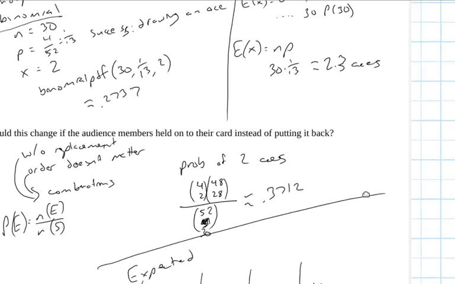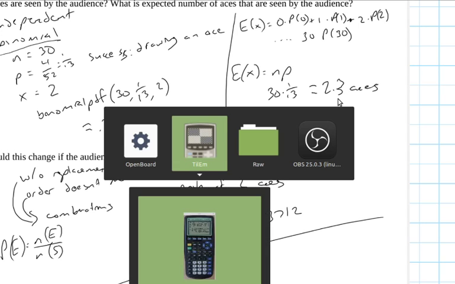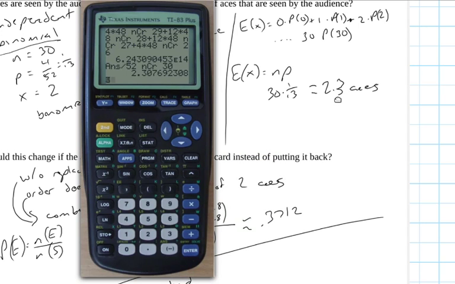Let's compare this to up here. This is 2.3. Actually, let's do a little bit more accuracy. 2.307. Those numbers are actually quite similar. This is not because I was able to use the binomial probability, but there's something else going on here.